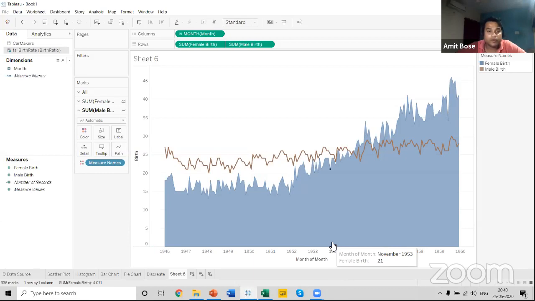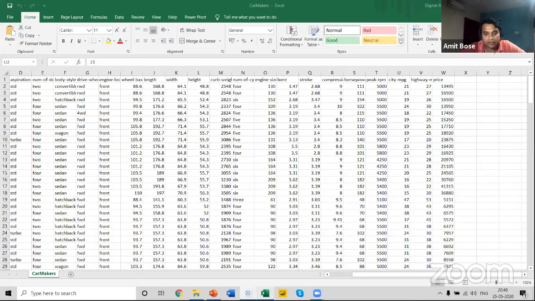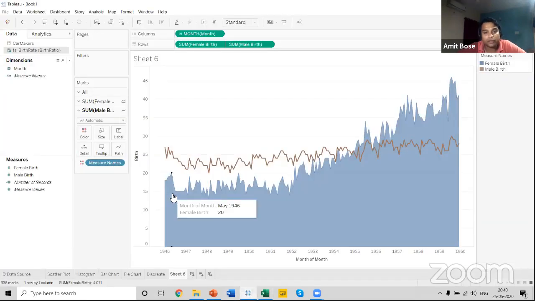Now, one more scenario that we can find out. For example, let me show you this data set. Suppose I want to find the running total of male and female. So what is a running total? For example, if there are 5 female born in the month of Jan and 5 born in the month of Feb, then the running total for the month of Feb will be 10, because 5 from January plus 5 from February. And the running total for March will be Jan plus Feb plus March.